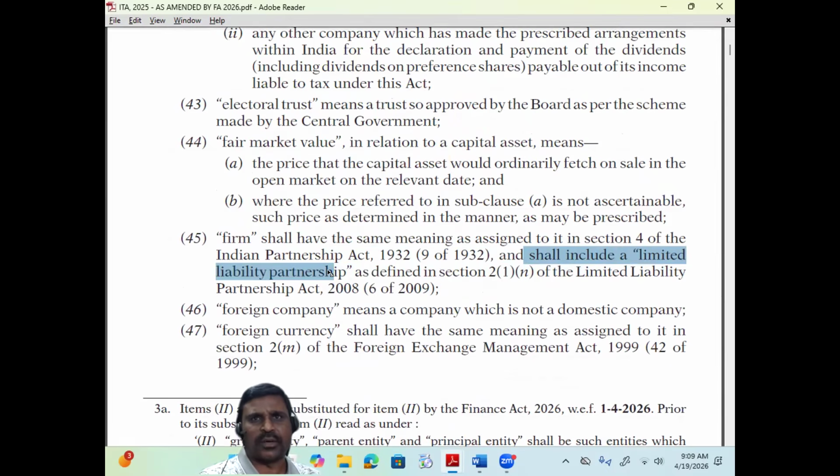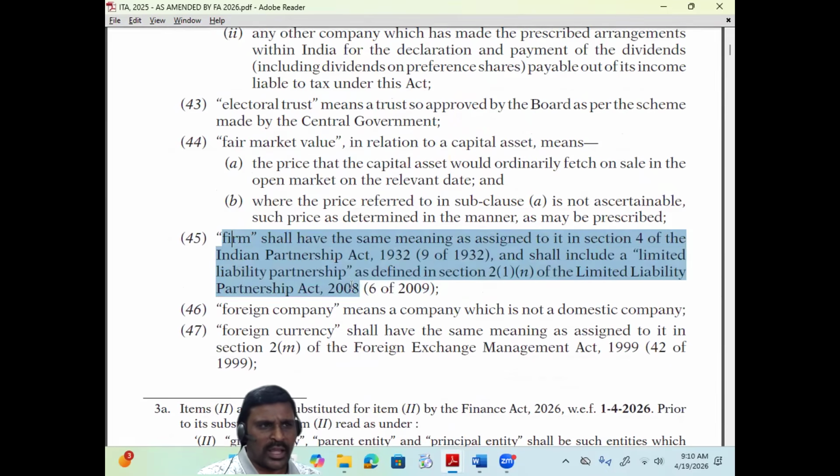In the definition of the person, LLP as a separate category is not given, and moreover, in the definition of the firm, it says a firm shall include an LLP. But here firm includes an LLP, not LLP includes firm, vice versa. Therefore, firm is a broad category. Within that, LLP is a minor category. Sometimes provisions are applicable to the whole category, sometimes provisions are not applicable to LLP. And moreover, the definitions we are discussing in Section 2 are general definitions. Based on the situation, we need to deviate from the definitions.